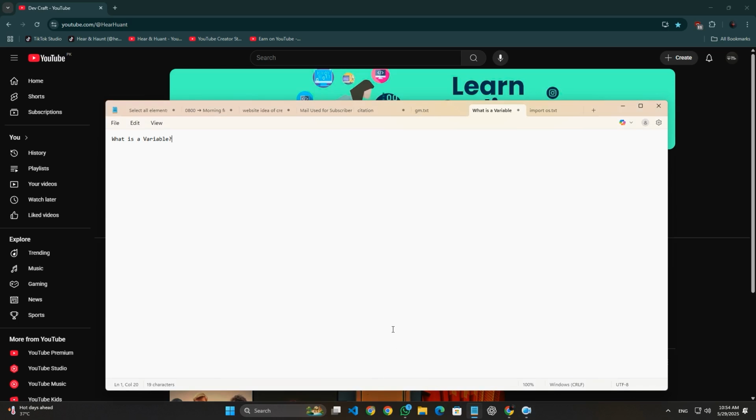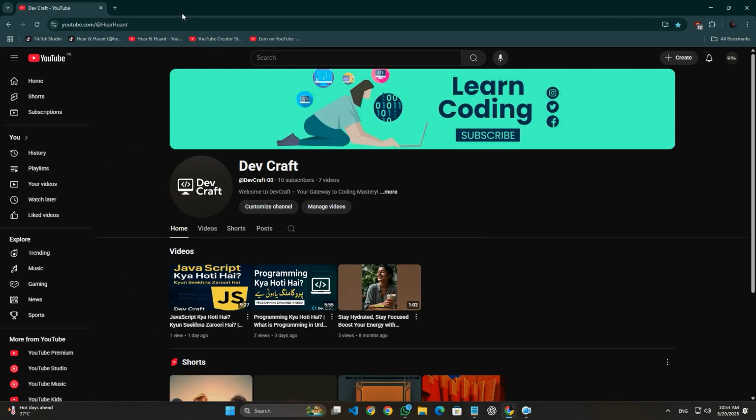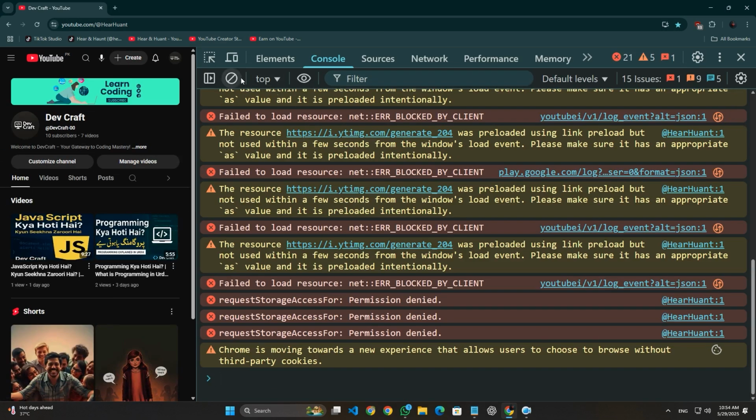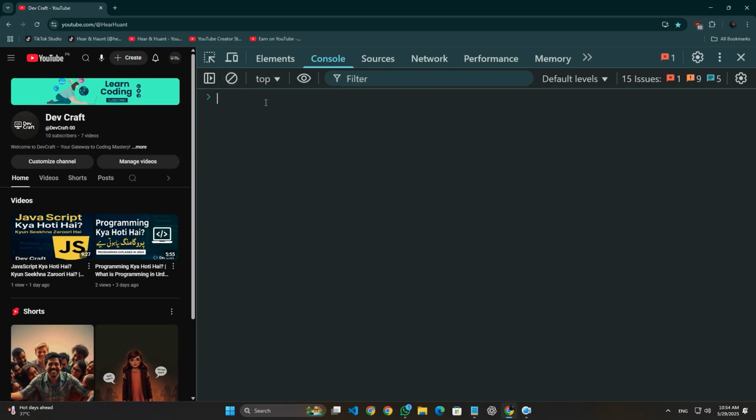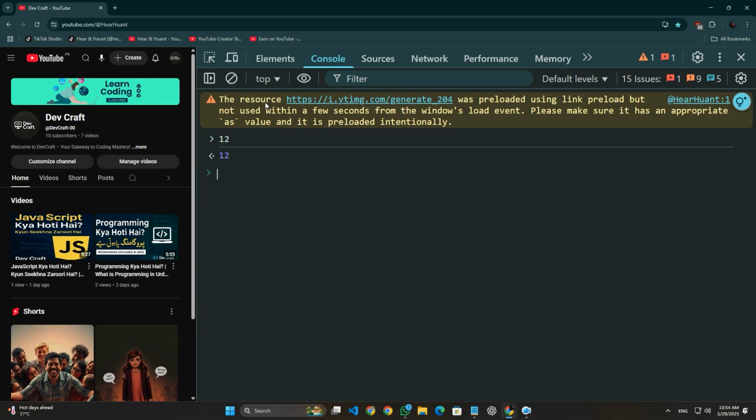For example, if I start writing, I'm in Notepad. If I go to Google Chrome, I already discussed that we can write JavaScript in our console. Just clear it. Let's say I write 12. It's just a 12. But if I write x is equal to 3, then x is a variable in which 3 is assigned.